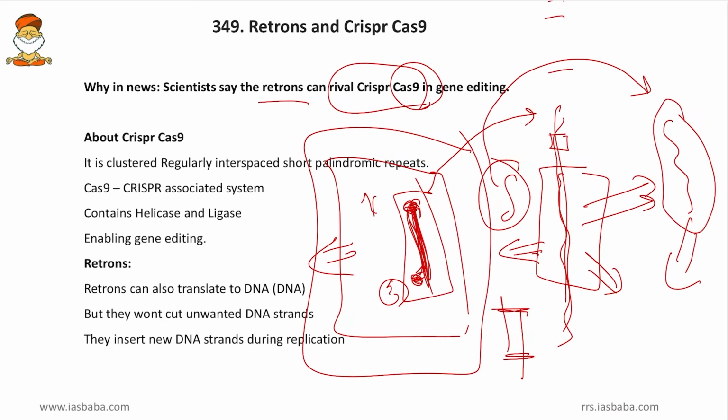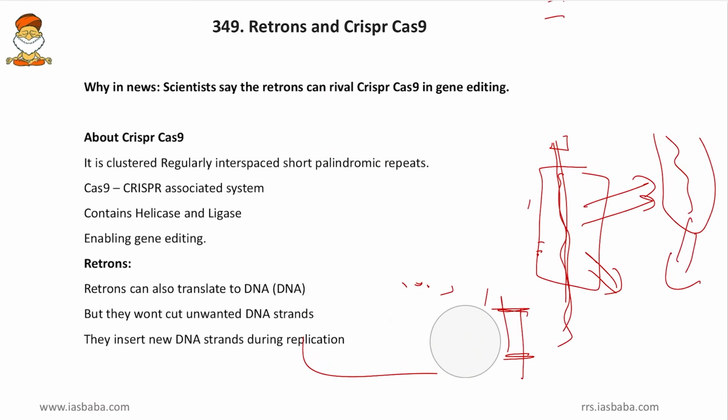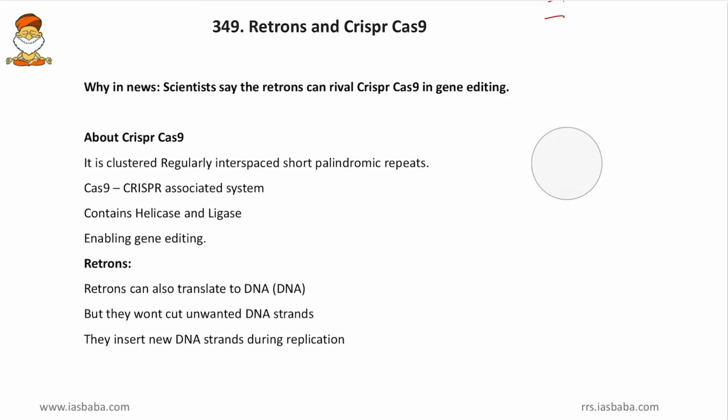So this Cas9 system, or the CRISPR-Cas9 system, was taken as a system that can cut, copy and paste the DNA. So till now CRISPR-Cas9 was working as a gene editing tool. Then now came the retrons. So what are the negative impacts of CRISPR-Cas9 and what are the advantages of these retrons? Friends, we know that this CRISPR-Cas9 will cut and paste the gene.